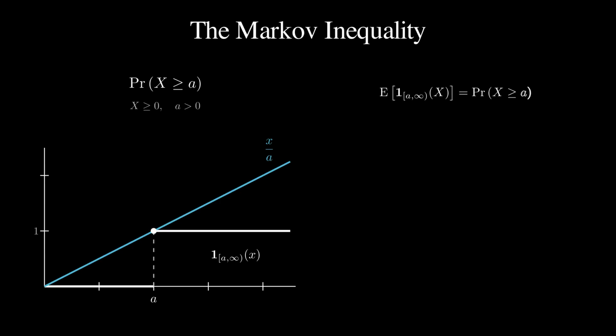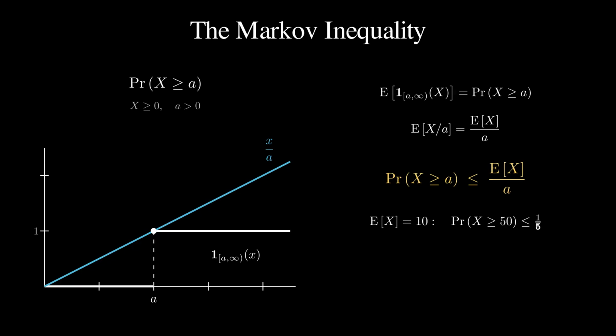Take expectations of both sides. The expectation of the step is the tail probability itself. The expectation of the line is the mean of x divided by A. That is the Markov inequality. For a non-negative random variable, the probability that x is at least A is at most the expectation of x over A, one mean, one tail bound.